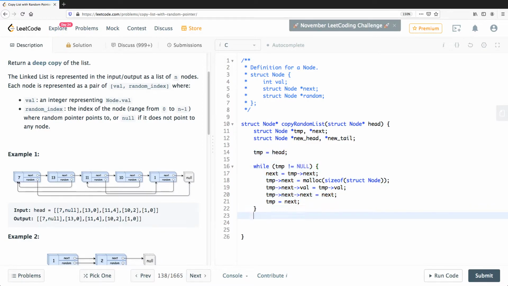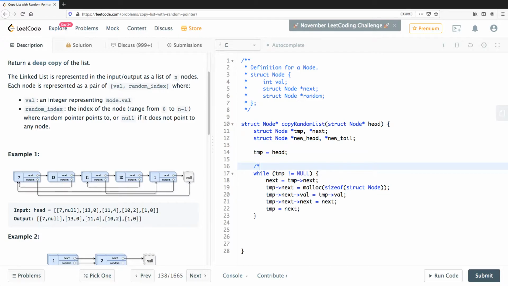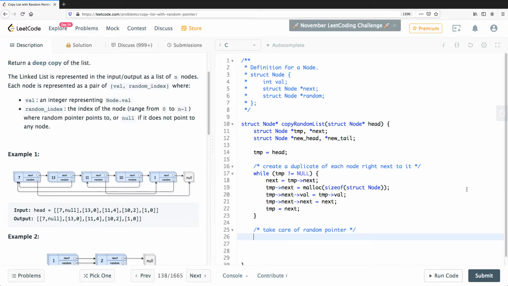Okay, so I guess that should do the duplicate. So basically let's call this: create a duplicate of each node right next to it, right? Okay, so now let's try to take care of the random pointer or random index, whatever you want to call it. So now how can we do that?